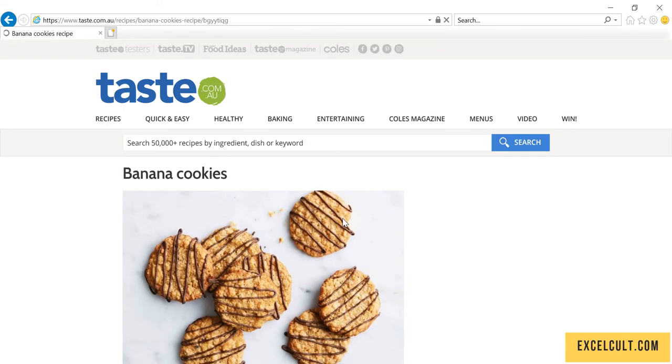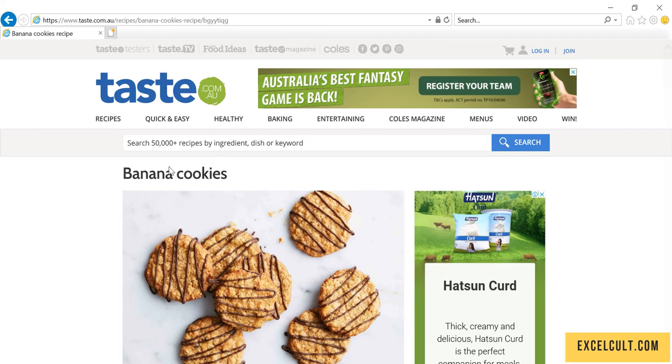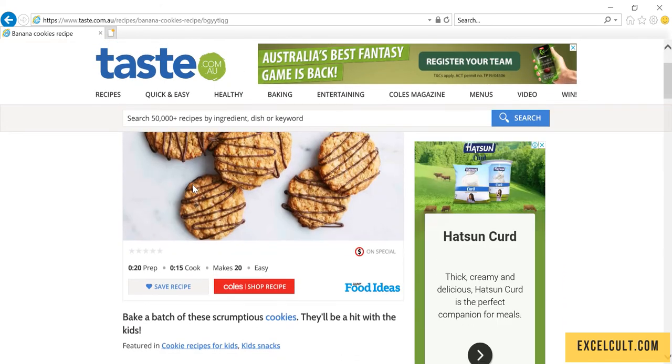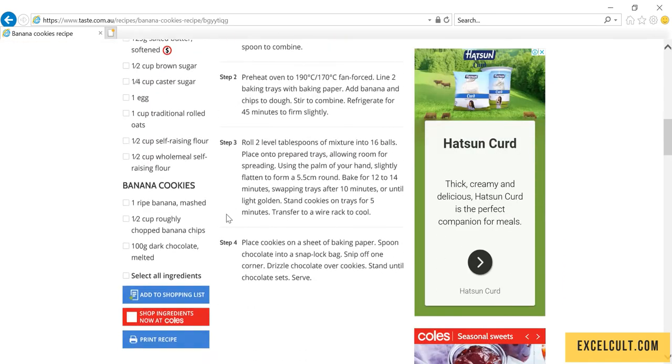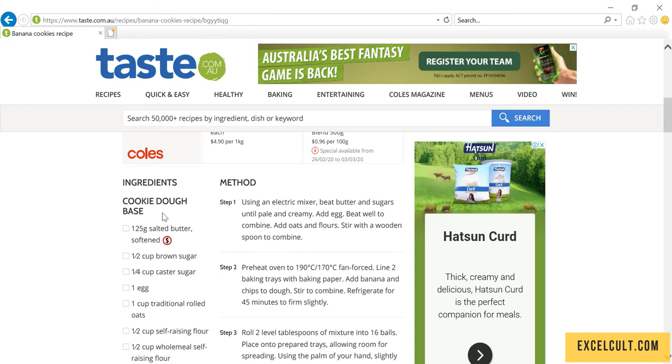So for the simplicity of the process, we are picking only one recipe and we are trying to fetch the details of banana cookies, how to make the banana cookie. We are trying to scrape this part and this part of this particular page. Data scraping might take some time.